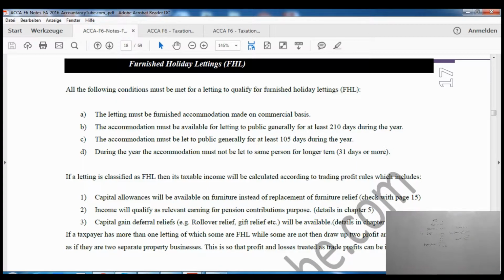Now if you come to the last page of this chapter, page number 17 please. So that is furnished holiday letting, FHL.